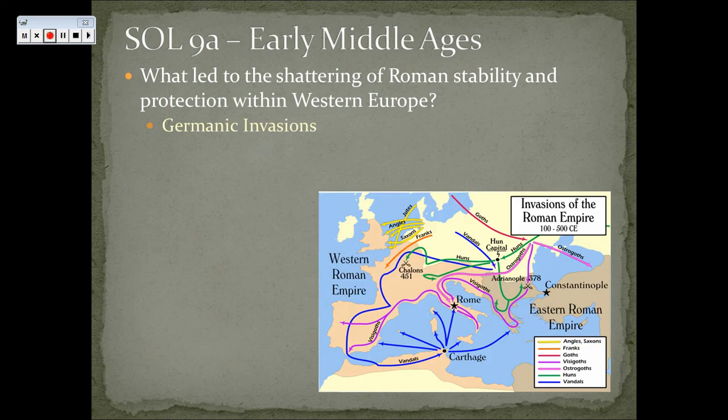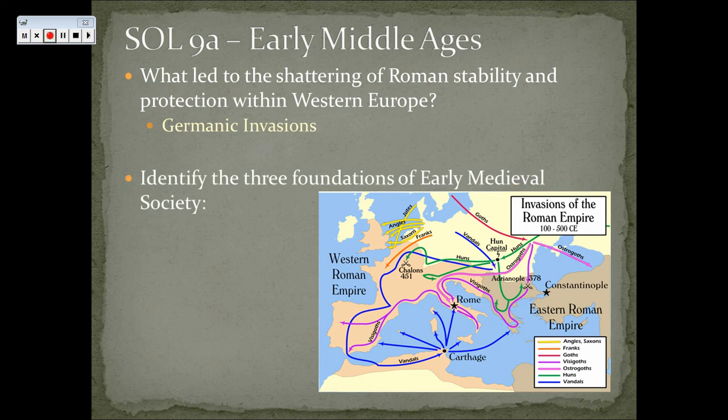Well, obviously, we've got many invasions from many different places. So the three Germanic invasions specifically. The three foundations of early medieval society are going to be Germanic customs, Roman heritage, and Christian beliefs. When we think of early Middle Ages Europe, I want you guys to understand that we are talking about primarily what is present-day France and Germany.